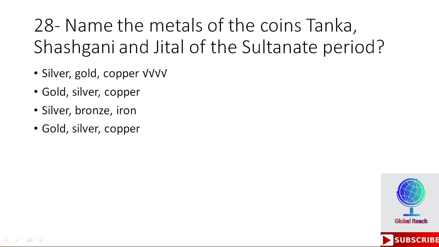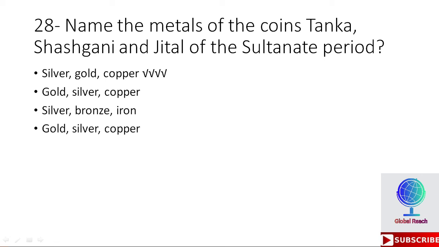28th MCQ is, name the metals of the coins Tanka, Shashkani and Jital, if I'm pronouncing it right, of the Sultanate period. The first option is silver, gold and copper. Second option is gold, silver and copper. Third option is silver, bronze and iron. And fourth option is gold, silver and copper.